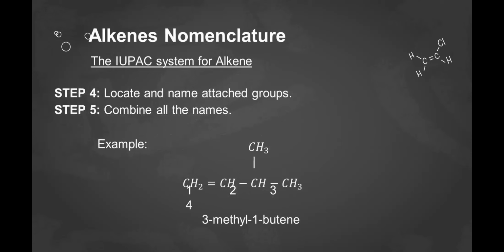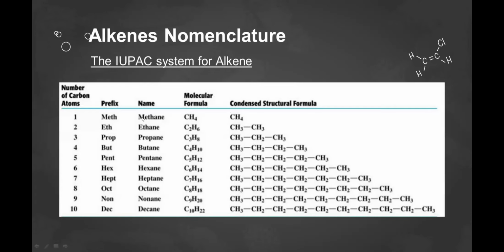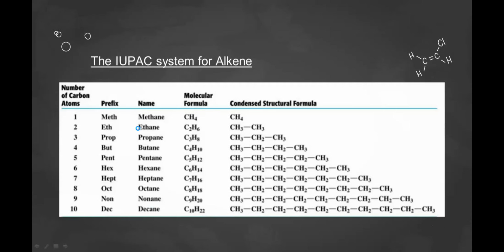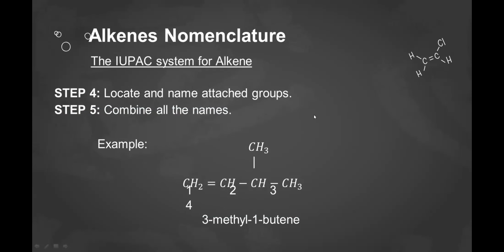Next, use the suffix diene, triene, tetraene, and so on when more than one double bond is present in the molecule. Do not use a number to locate the double bond in unsubstituted cycloalkenes with only one double bond, because that bond is assumed to be between carbons 1 and 2. In substituted cycloalkenes with only one double bond, the double bonded carbon atoms are numbered 1 and 2 in the direction, clockwise or counterclockwise, that gives the first encountered substituent the lower number.